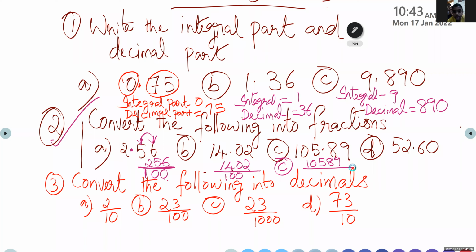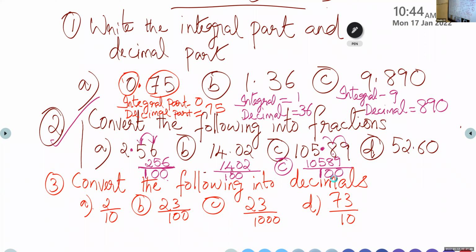10. Why 10? Tell me. After the decimal point, how many digits are there? 2. So divided by 1 followed by how many zeros should be there? 100. How many zeros? 2 zeros. Okay, so that is 100. Okay. So children, first what you have to do? Write the number without any decimal point. Then divided by 1 followed by how many zeros? You have to count the decimal places. Here 1, this 2. So there should be 2 zeros. Is that clear, children?